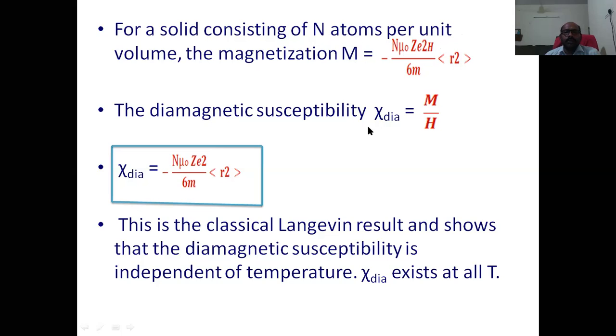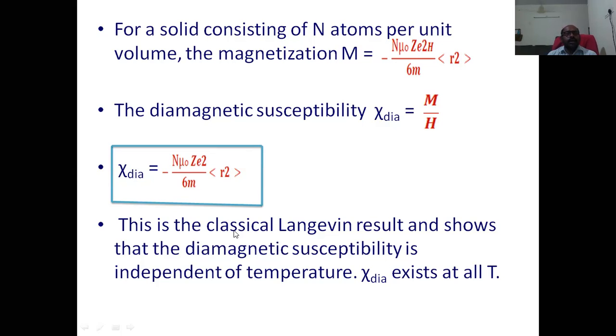But the susceptibility is defined by this relation: the magnetization of the substance per unit applied field strength, M by H. Therefore, from the above equation, by bringing H to the left-hand side, chi is equal to minus N mu naught Z e square by 6m times the expectation value of r square.